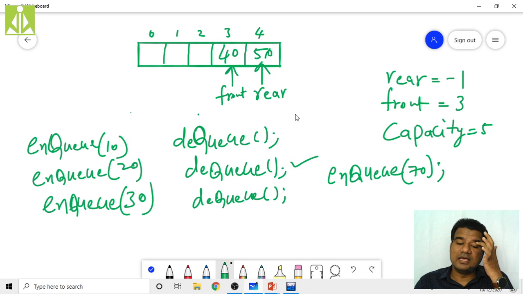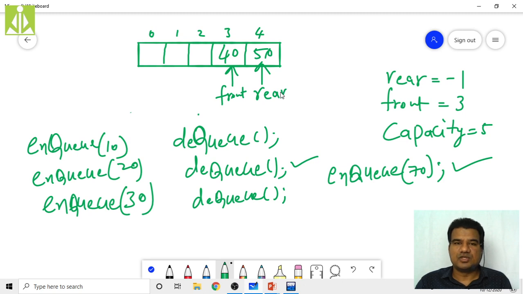Because my rear is capacity minus 1, it will simply reject this NQ by printing a message, overflow, program terminated, because this case will be considered as the queue full condition.